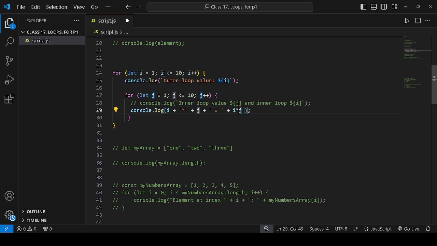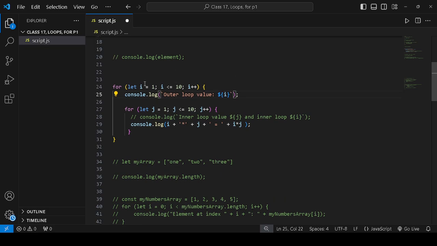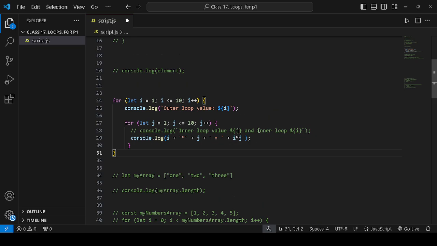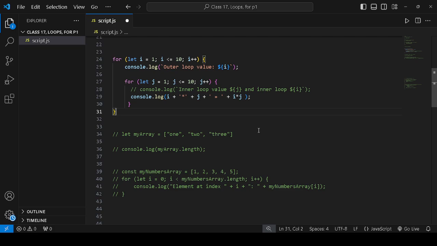We have given the final value 10, so this loop will run 10 times. First the value of i will be written, then j, and then it will come to the console and print. Then it will happen like this 10 times, and then our outer loop will work.